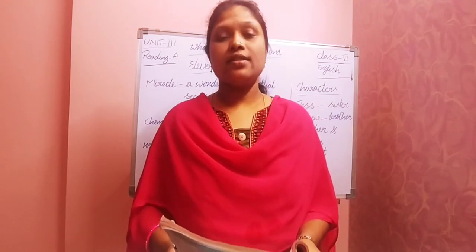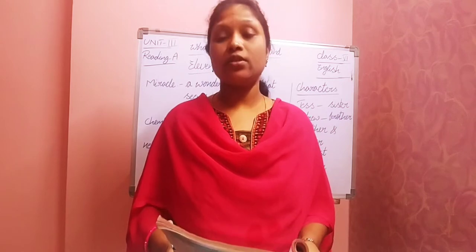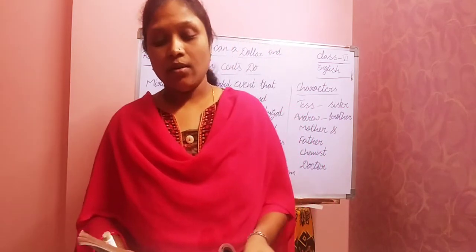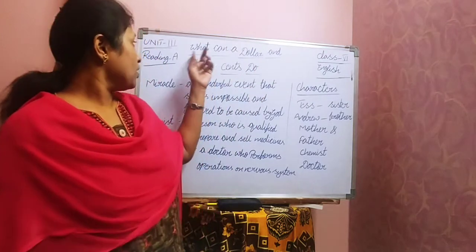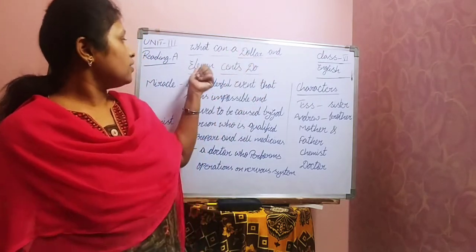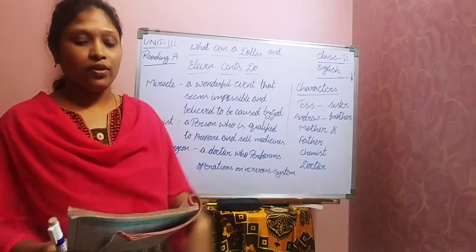And coming to this lesson, what's our A reading from the third unit, children? It is "What Can a Dollar and 11 Cents Do?" What can a dollar and 11 cents do? Okay.